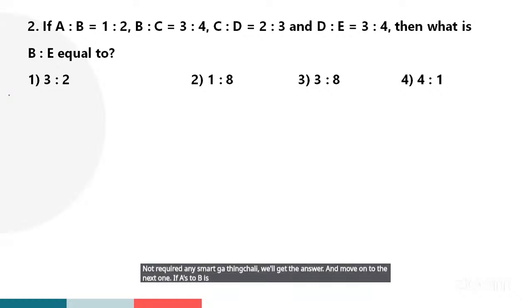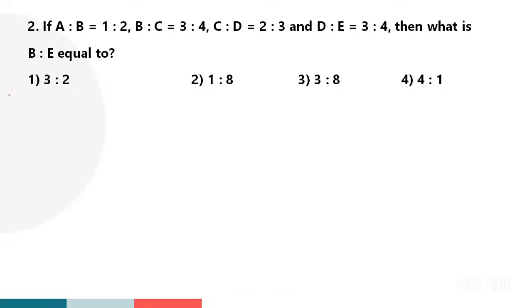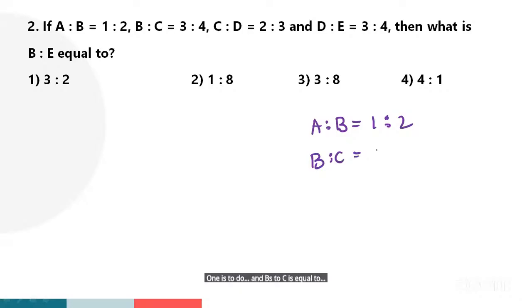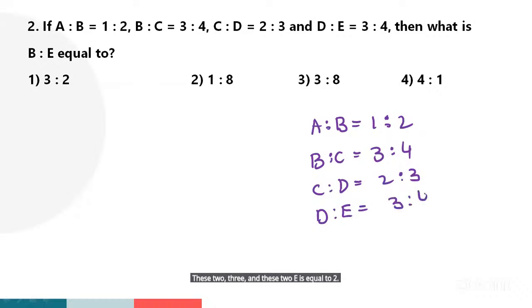If a is to b is equal to 1:2, b is to c is equal to 3:4, c is to d is equal to 2:3, and d is to e is equal to 3:4, then what is b is to e?